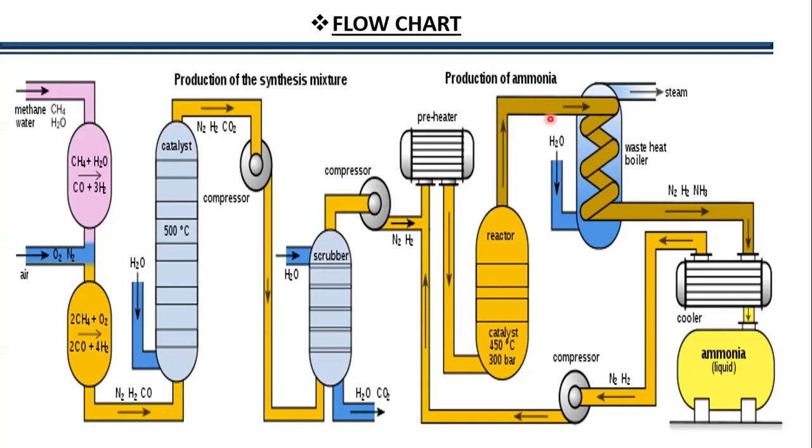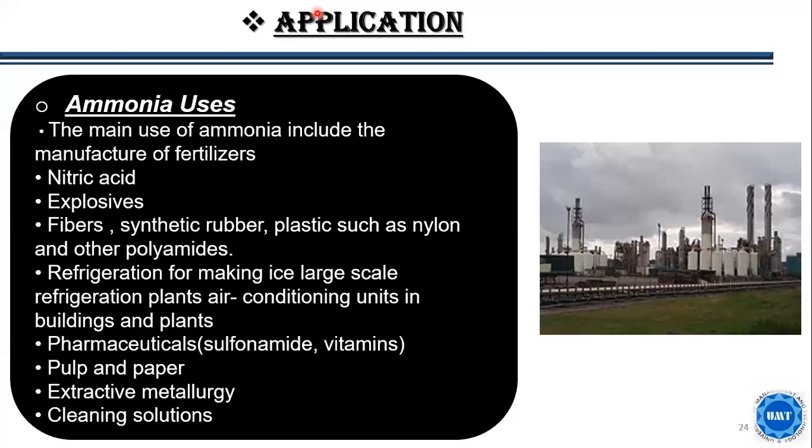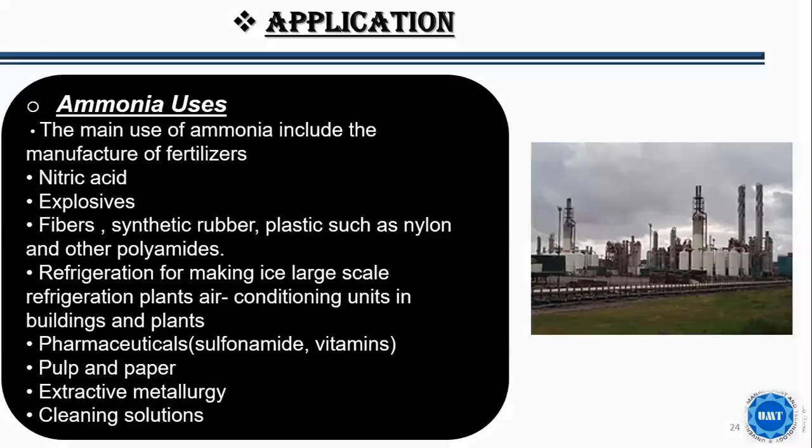So these are the uses of the ammonia. Ammonia can be used in the manufacturing of fertilizers. These include nitric acid, explosives, fibers, synthetic rubber, etc. Refrigeration for making ice, large scale refrigeration plants and air conditioning units are being used. Pulp and paper extraction, metallurgy, etc.